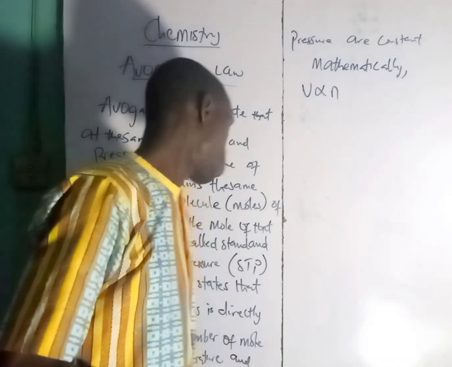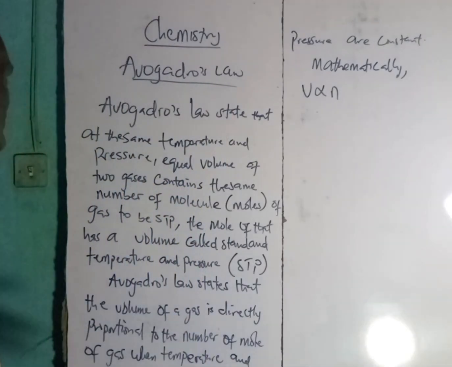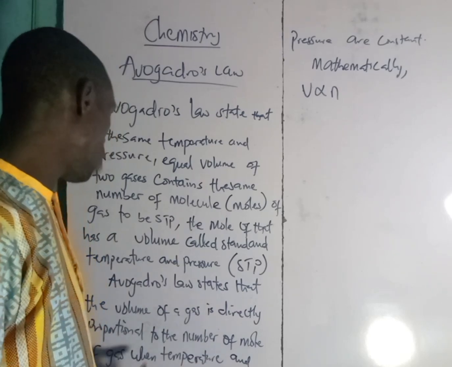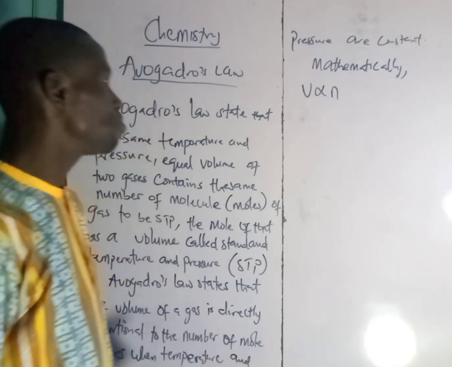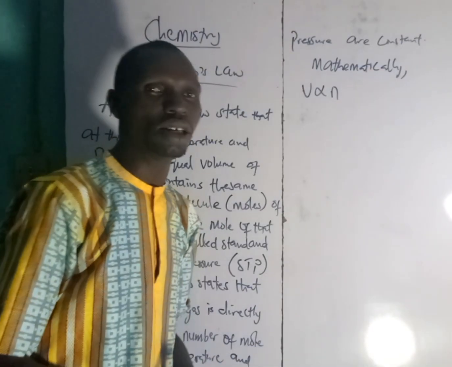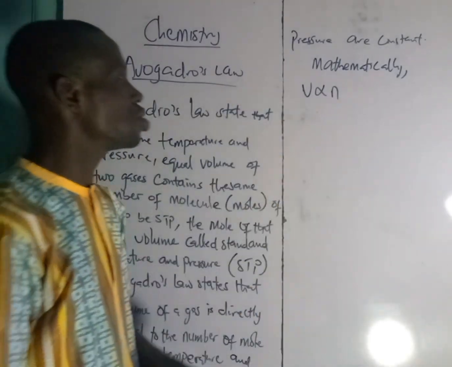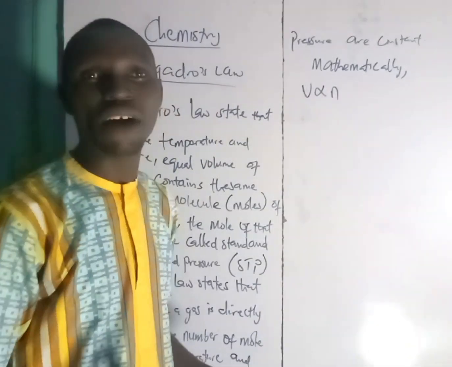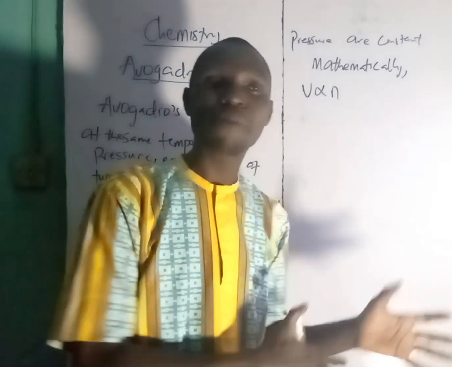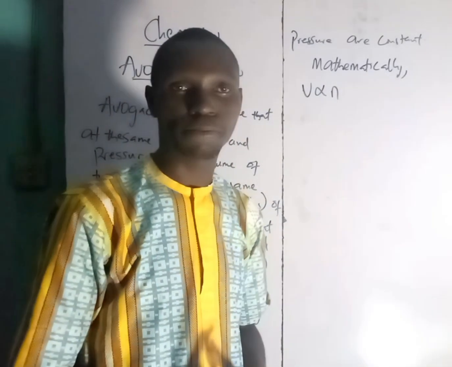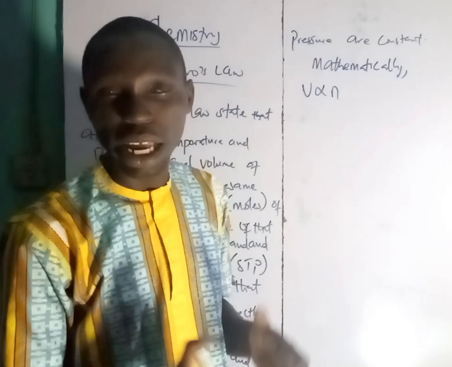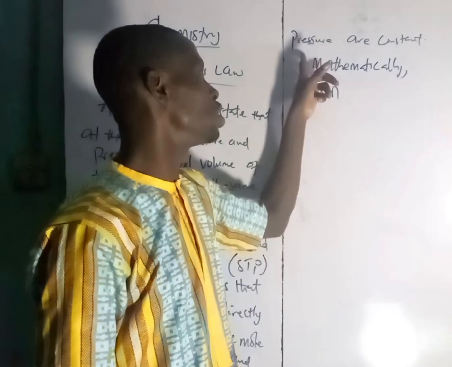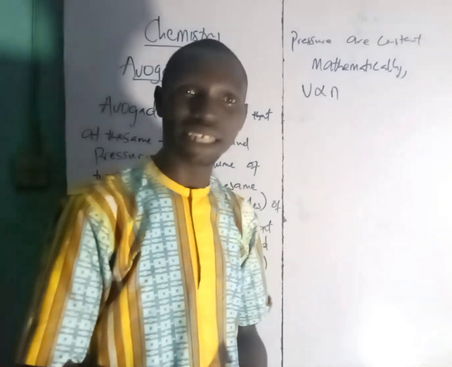So in short, we say Avogadro's law states that the volume of a gas is directly proportional to the number of moles of the gas when temperature and pressure are constant. So when temperature and pressure are constant, the volume of a gas is directly proportional to the number of molecules, provided that temperature and pressure are constant.